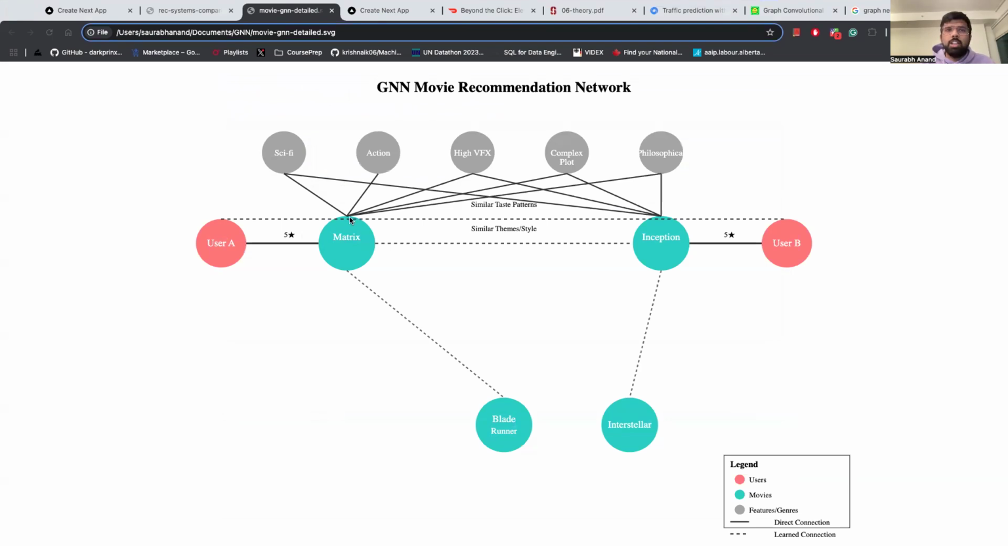So user A likes the movie Matrix, but in the case of graphs, you can have multiple pieces of information about the movie Matrix. The graph neural network can map these relationships by adding more nodes to the graph. So this node, it's a sci-fi movie, it's an action movie, it has high visual effects, the plot is complex, it's a philosophical plot. Similarly, user B likes the movie Inception. It is going to get all the attributes of Inception in the form of nodes. So Inception also shares these common characteristics.